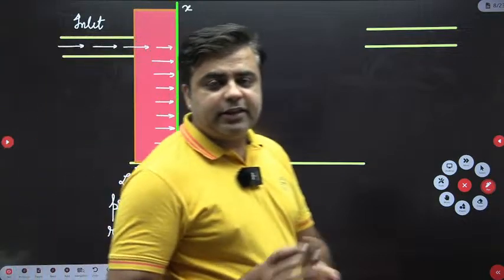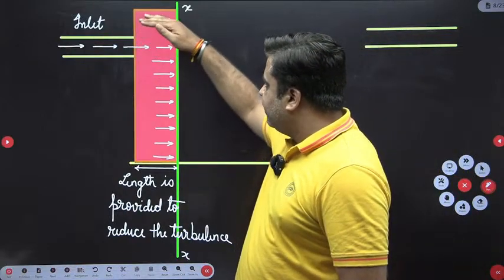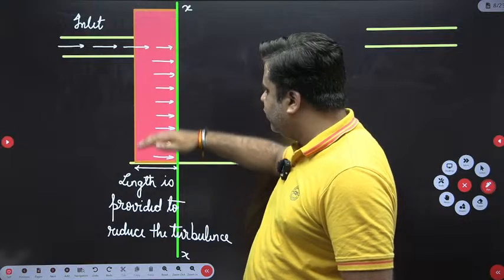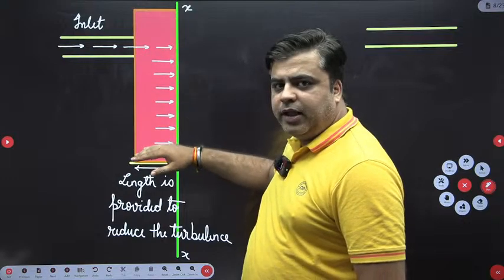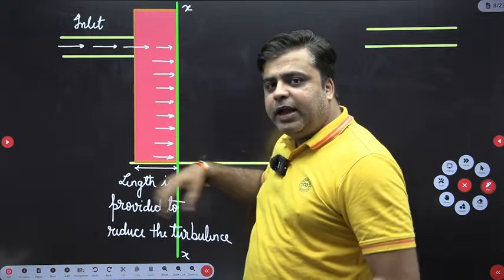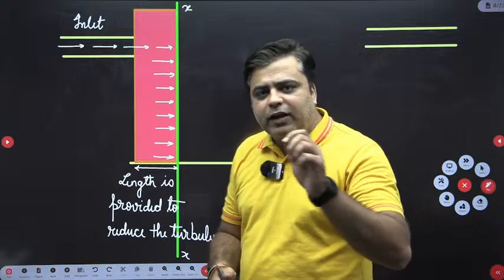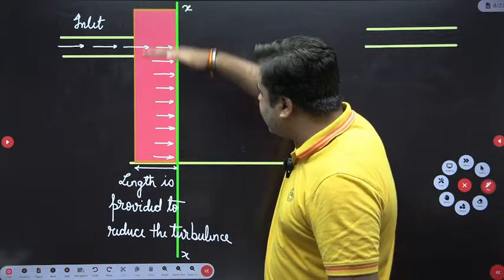Now I think the things are clear to you. Water is entering from the inlet, then water is uniformly distributing over this entire depth. And when the water is uniformly distributing over this entire depth, it means that whatever is the concentration of solids, it will also be distributed over this entire depth.